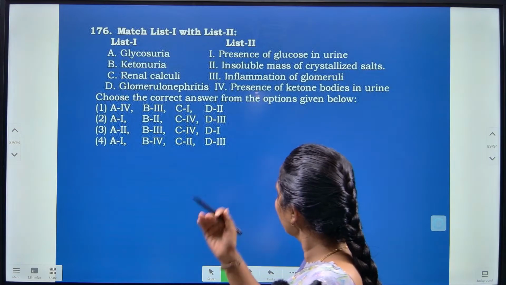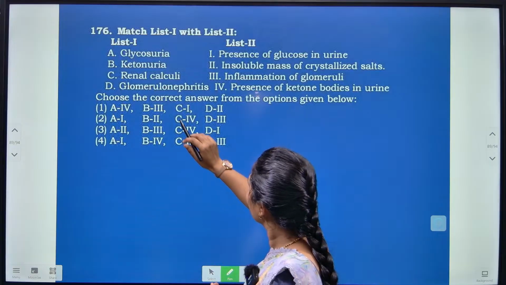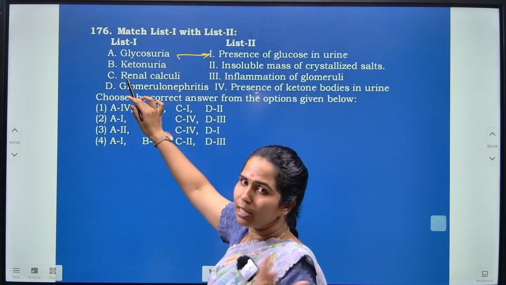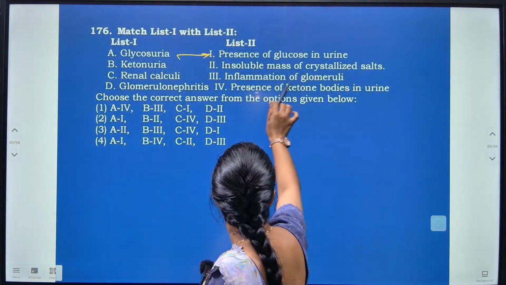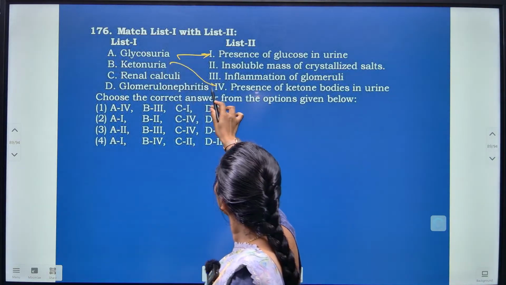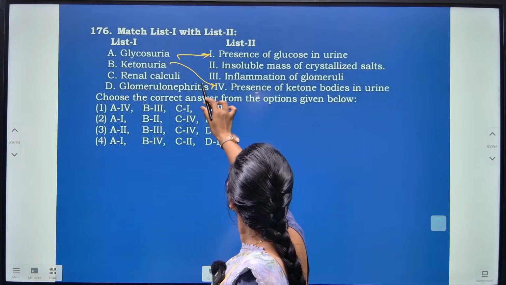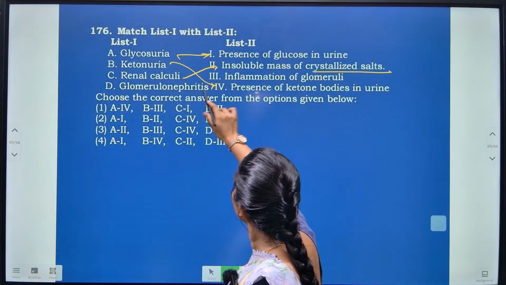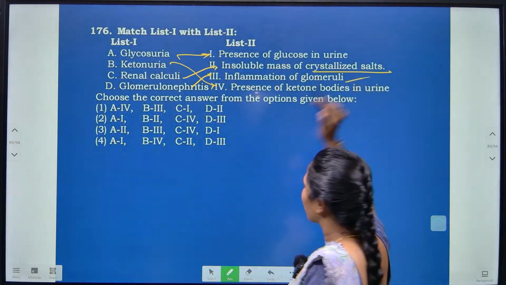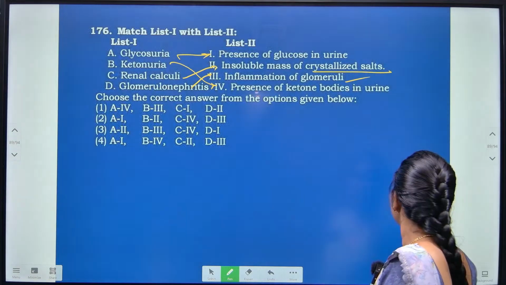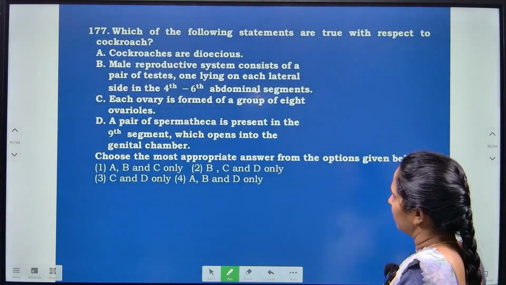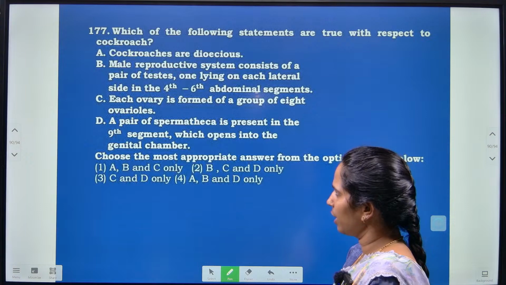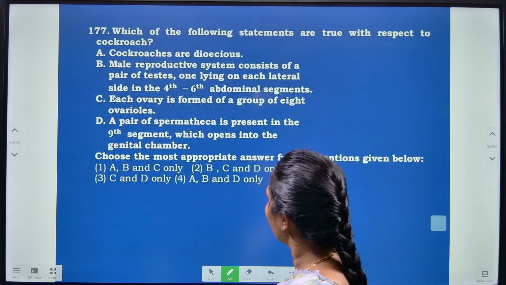Okay, so I have told you all the definitions of this. Glucosuria is nothing but the presence of glucose in the urine. Ketonuria, the presence of ketone bodies in the urine here. Renal calculi, it is nothing but the insoluble mass of crystalline salt here. And glomerulonephritis, it is nothing but the inflammation of the glomeruli here, okay, which have the afferent as well as the efferent arterioles. Right. Now, which of the following statements are true with respect to the cockroach here? Okay, that is Periplaneta americana.